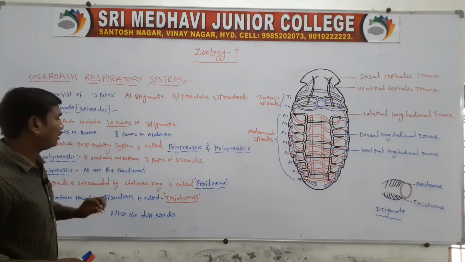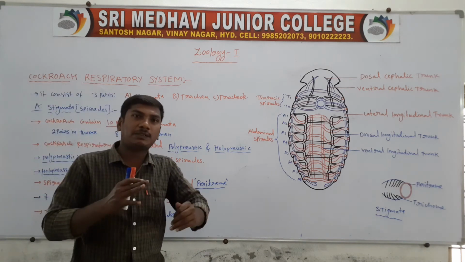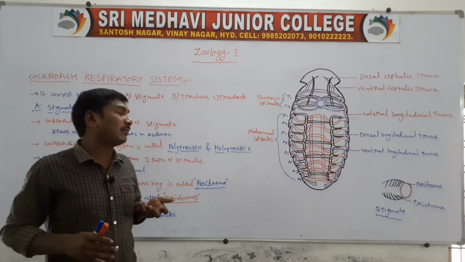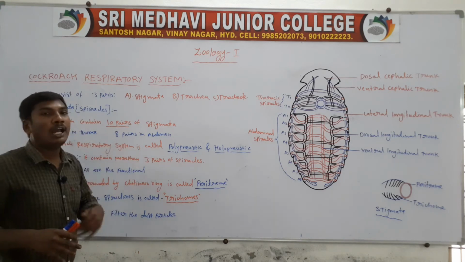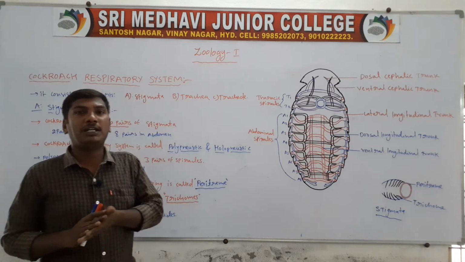Of these 10 pairs, 2 pairs are present in the thoracic region. Next, 8 pairs are present in the abdominal region.